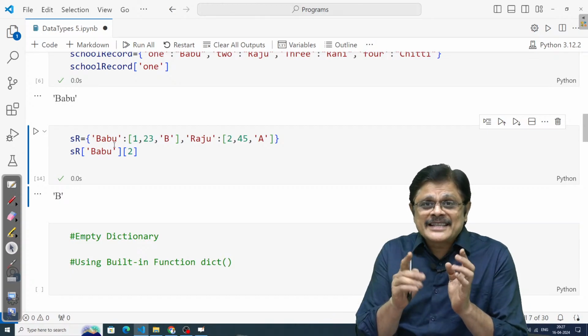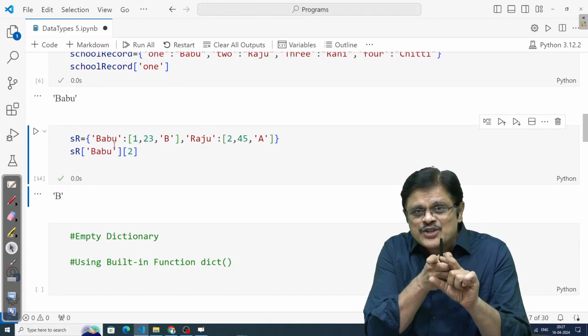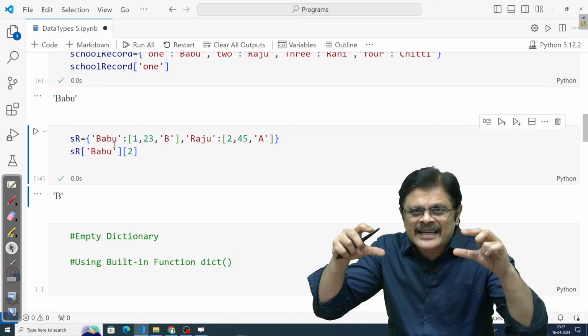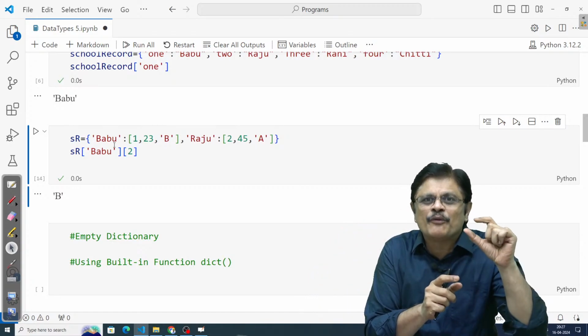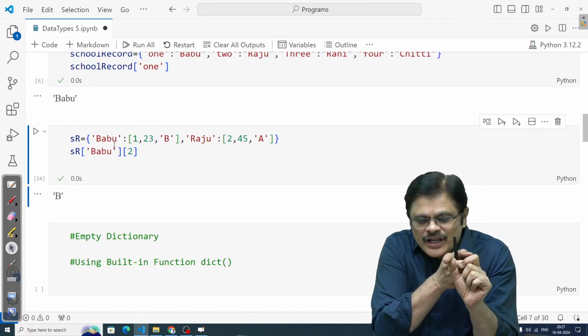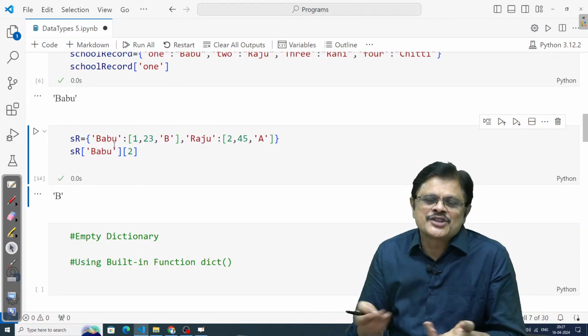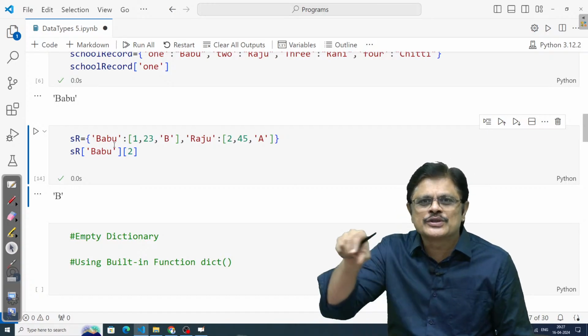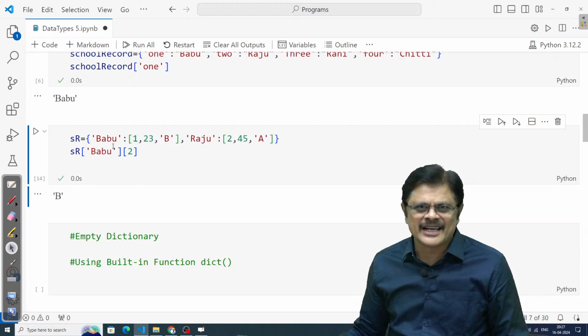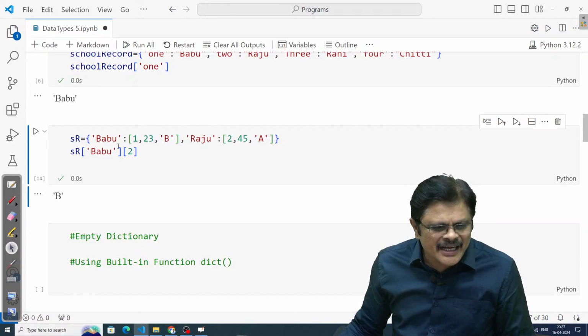Because when I say SR Babu, that key is actually referencing that entire list. So this SR Babu is just like an identifier that is referencing that particular list. Once you are referencing any list, how can you access individual elements, sir? Using indices. That is how we can access the elements. Hope you understand. Any doubt in this?